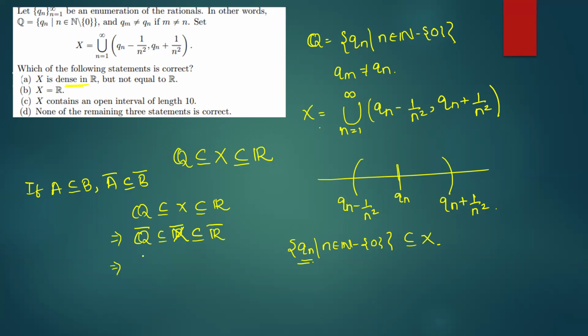So from here we have R is a subset of X ka closure and this is a subset of R. So from here we have X ka closure is equal to R. So यहाँ से एक बात तो प्रूव हो गया that जो set X हमको given है that is a dense subset of R. And here what is the basic result we have used? That if A is a subset of B, A closure is a subset of B का closure. अभी X is dense in R, ये बात तो सही हो गया. But is it equal to R? That is the next question what we are going to address.